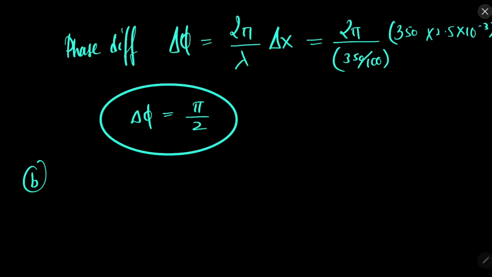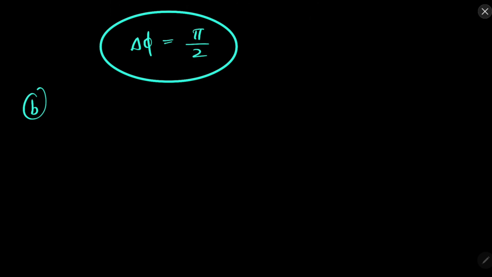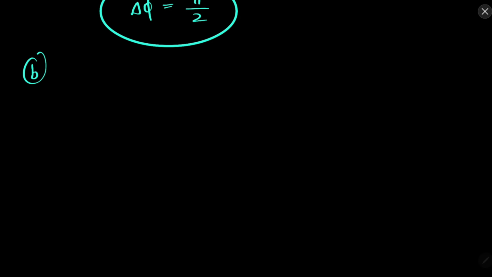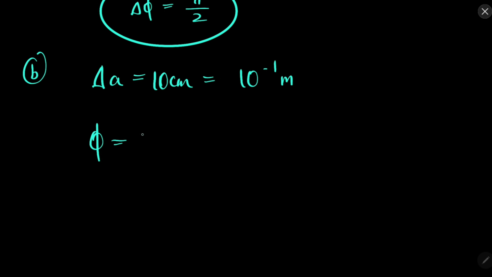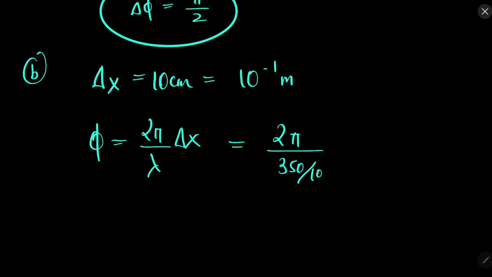Now is the second part of this question. It is given that the separation between 2 points, let's say del x, is 10 centimeter, that is 10 to the power minus 1 meter. So phi will be 2 pi over lambda into del x. So 2 pi over 350 over 100 into 10 to the power minus 1, which will give us 2 pi over 35.